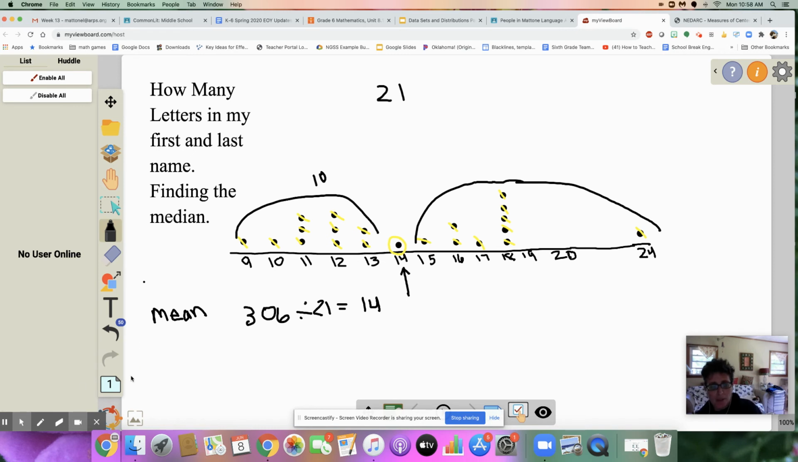Now, we'll talk about it a lot later, but there's one more measure of center, and that's called the mode. And the mode is actually the most frequent answer. The mode is the one that has the most responses. In this case, the mode is actually 18. It's a little bit different than the mean, but it's a different measure of center. It's the most popular answer.